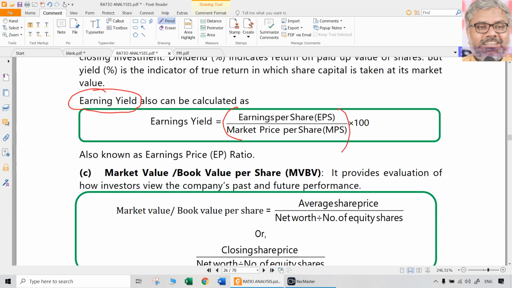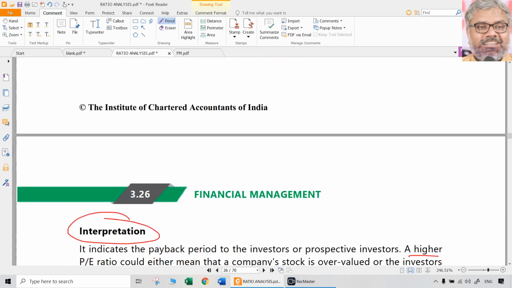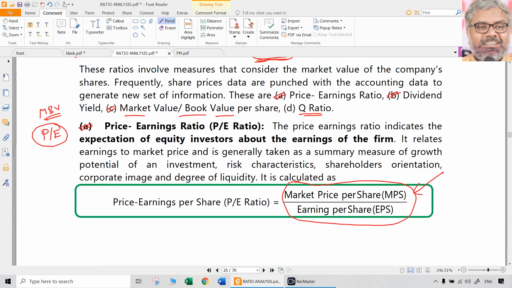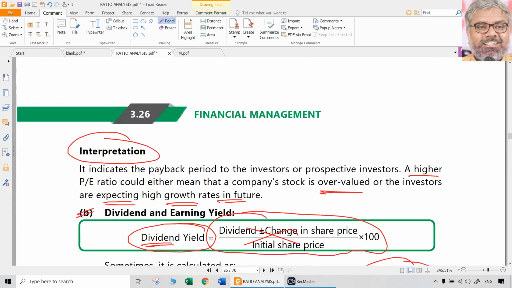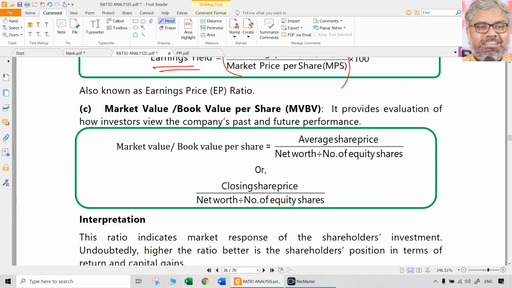If it is dividend yield, which is more popular, it is going to be DPS by MPS. If it is earnings yield, it is going to be EPS by MPS. That's all. That is the other formula for analysis of the stocks. A lot of companies publish this data also, so that you can directly look at these numbers.